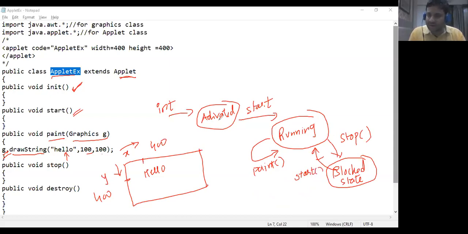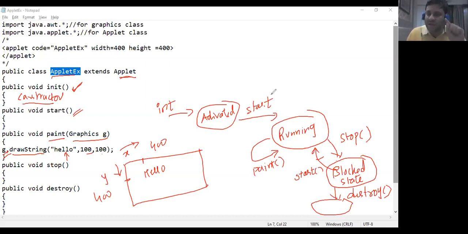So the init thread is activated with initialize. It acts like a constructor. Thread is activated, start method is invoked, thread goes into running state, and it will continue to display whatever we have specified in paint. We can stop the execution of the applet using the stop method. The applet enters into block state, and we can reactivate it using the start method. And we can kill a thread using the destroy method. So this is the life cycle.